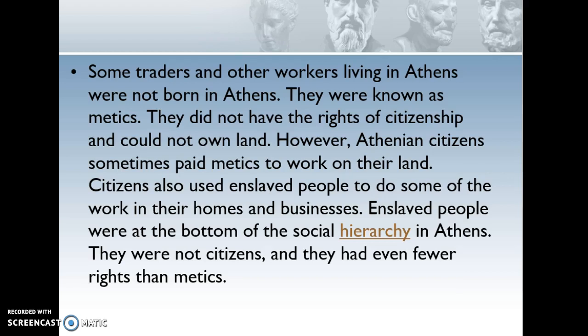Citizens also used enslaved people to do some of the work in their homes and businesses. Enslaved people were at the bottom of the social hierarchy in Athens. They were not citizens, and they had even fewer rights than metics.